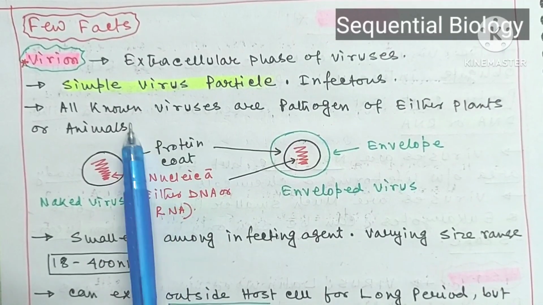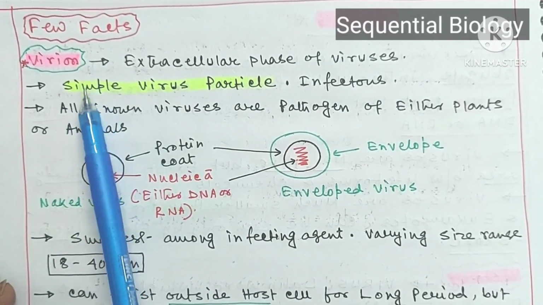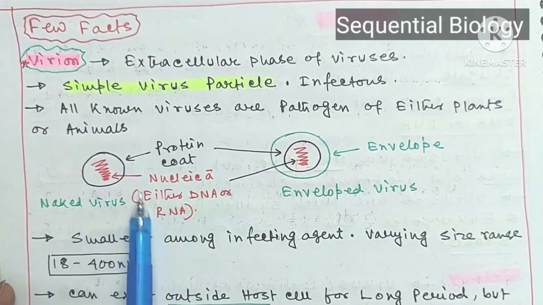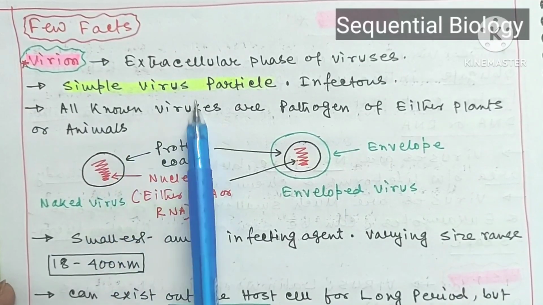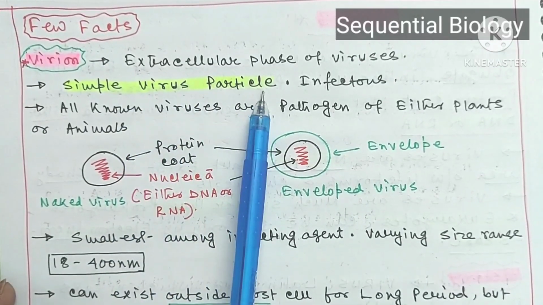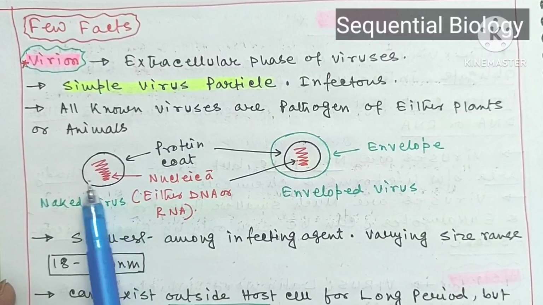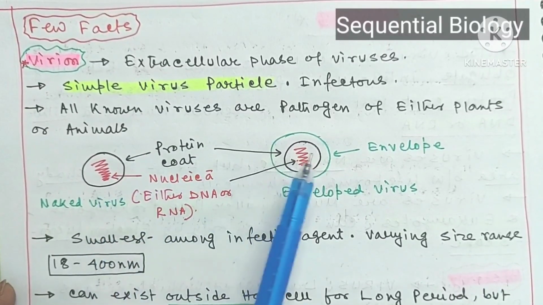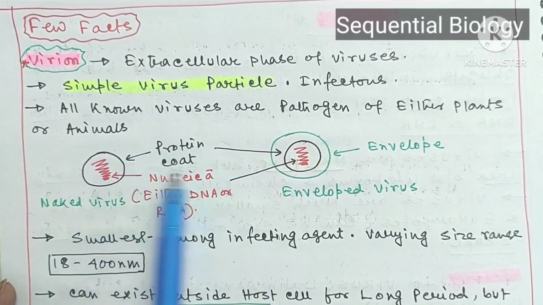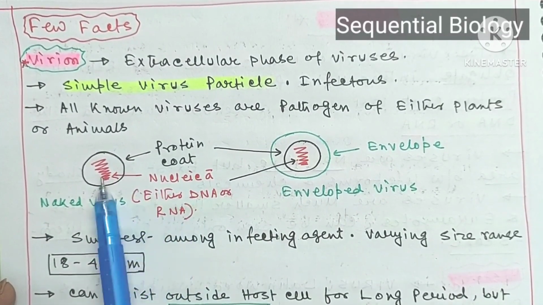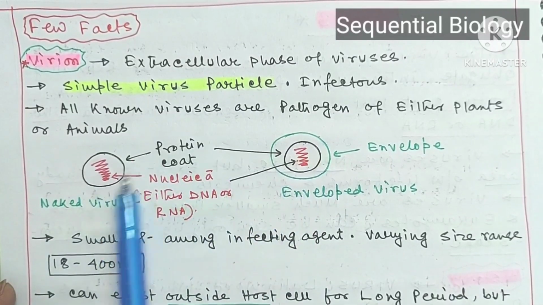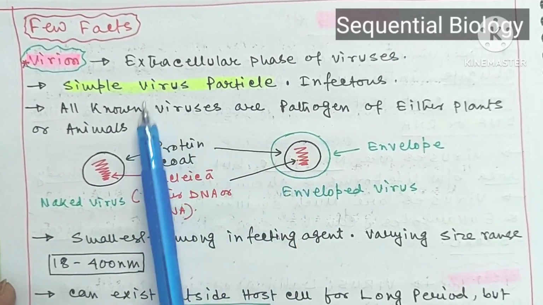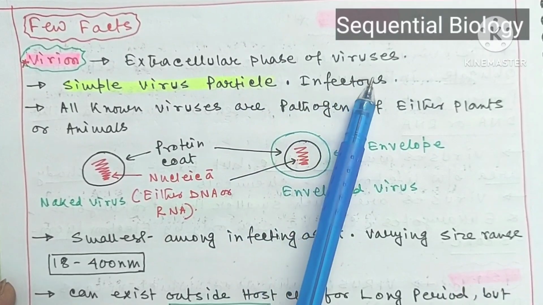Now we will discuss many important terms. The first term is virion. What is a virion? A virion is a simple virus particle consisting of a protein coat, and inside this protein coat any one nucleic acid is present. This nucleic acid will be either DNA or RNA. So this is the diagram of a virion. The virion is the extracellular phase of viruses.